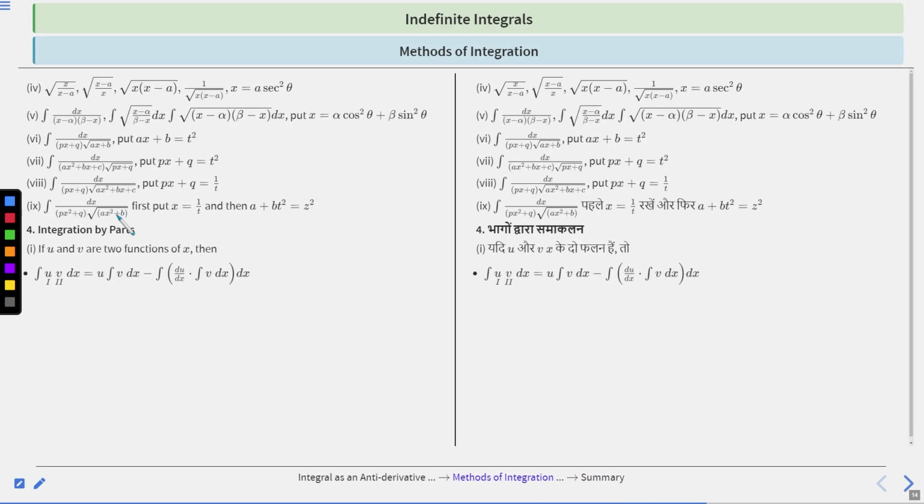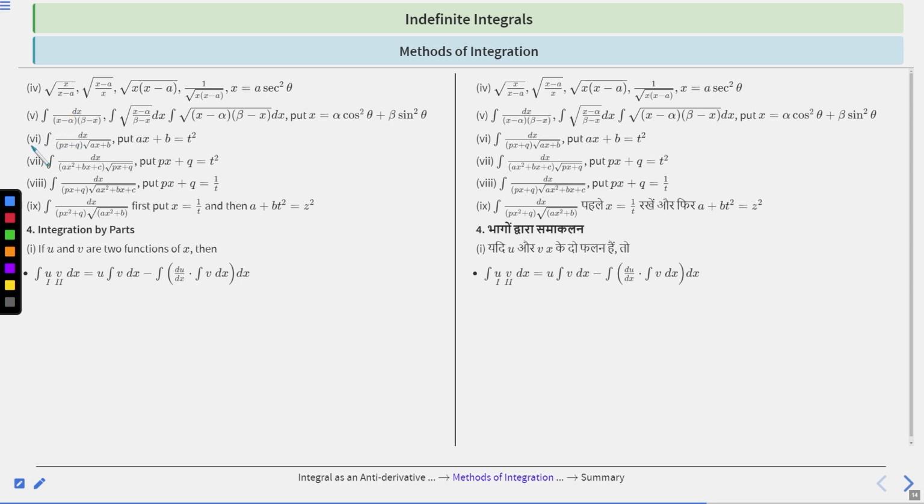Okay, so let's discuss next method, like if integrand of the form root over x upon x minus a, root over x minus a upon x, or root over x into x minus a, or 1 upon root over x into x plus minus a, put x is equal to a sec square theta. If integrand is of the form dx upon x minus alpha into beta minus x, or integration of root over x minus alpha upon beta minus x dx, or integration of root over x minus alpha into beta minus x dx, then put x is equal to alpha cos square theta plus beta sin square theta.